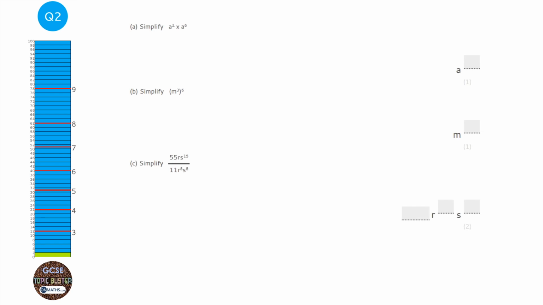These questions are just based on a few rules of indices. The first rule says that if you've got two powers with the same base, which these two do because they're both a, you add the powers. Now if you think about it, a squared times a to the power of 6 is a times a times a times a times a times a times a times a. So in total we're timesing a by itself 8 times. So it's a to the power of 8.